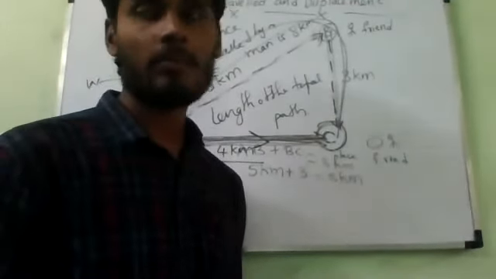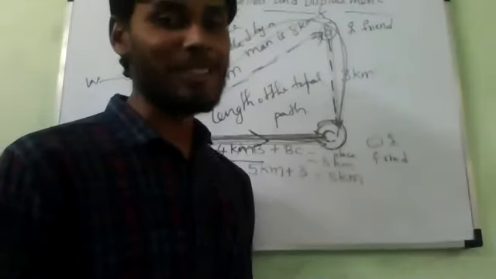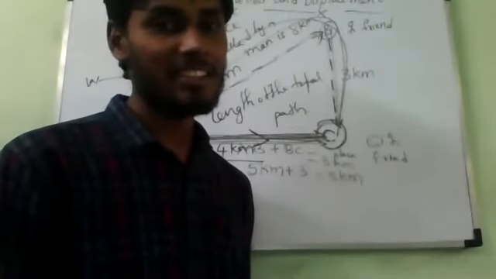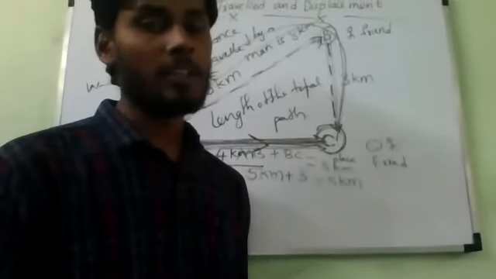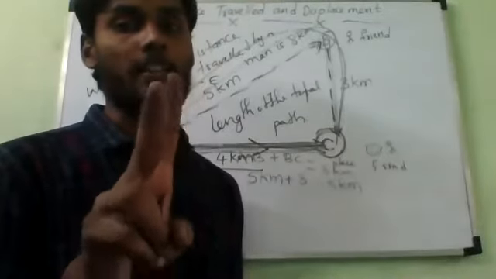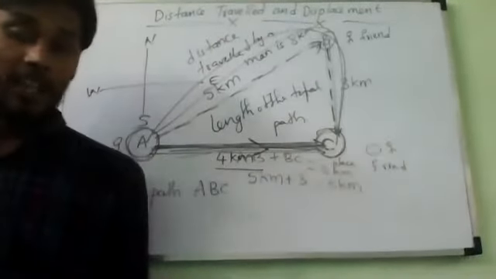Next, displacement. Under displacement, you write 2 points. Please kindly write 2 points. Understanding?